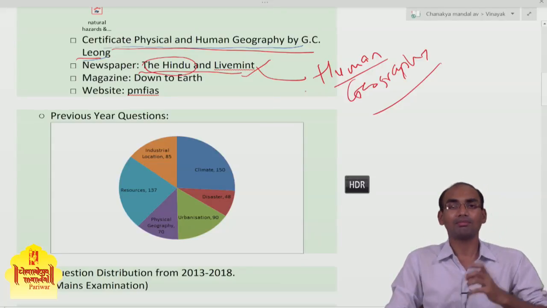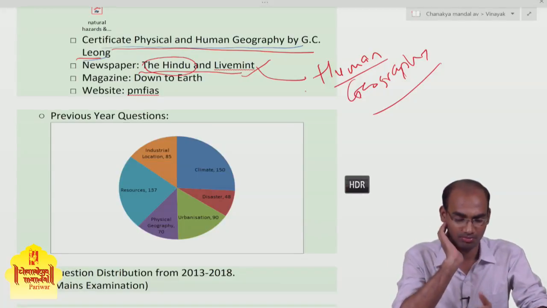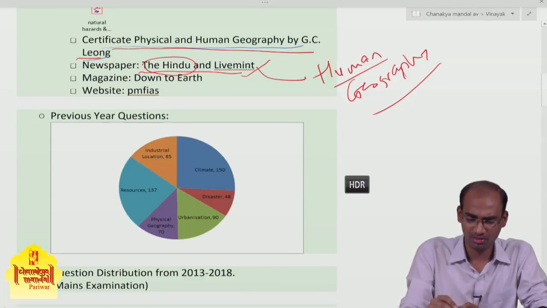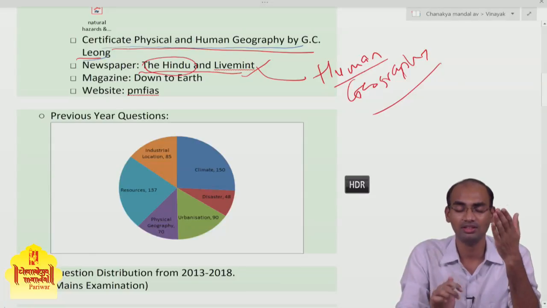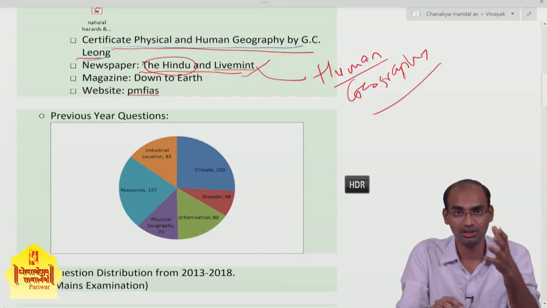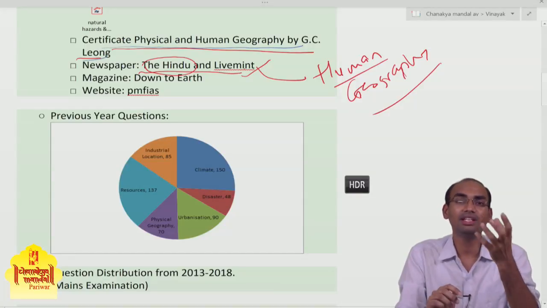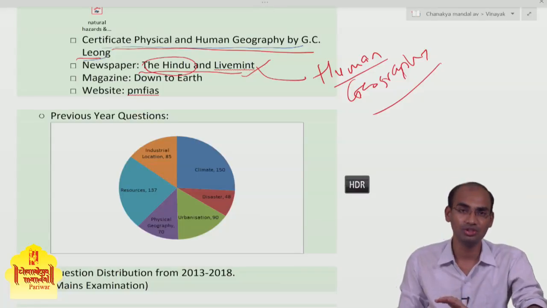The Live Mint newspaper is not available in physical form. You should visit the website of Live Mint, where you can find very innovative and very good articles based on human geography.